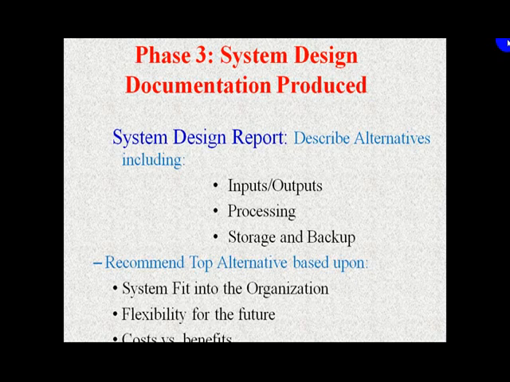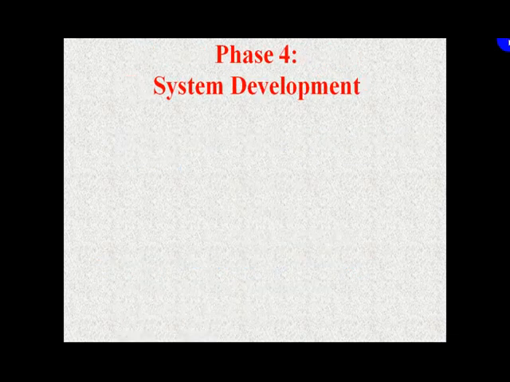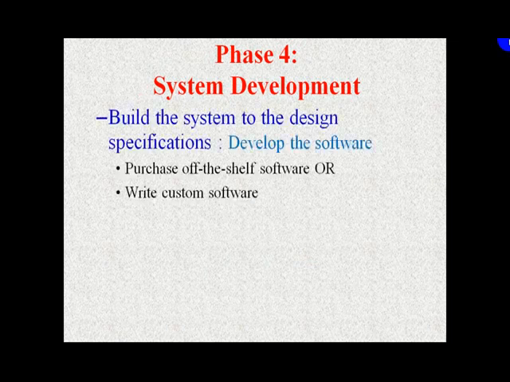All this justification and any flexibility for the future is recommended in the system design document, which brings us to the next phase, which is system development. So here actually we develop the software. There are two options. Either you purchase some off-the-shelf software which is already available, or you write custom software, right?